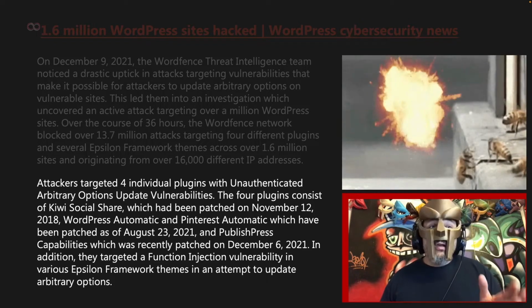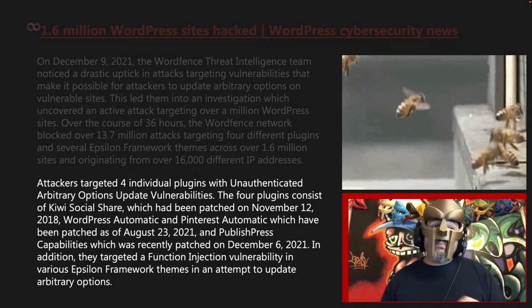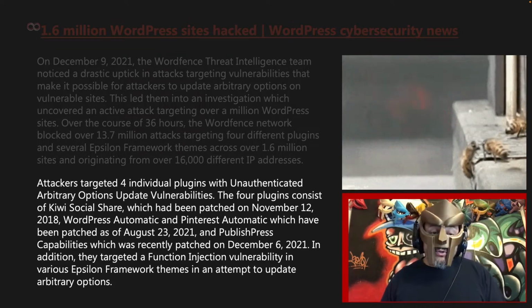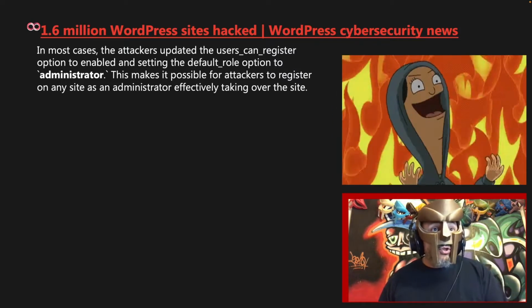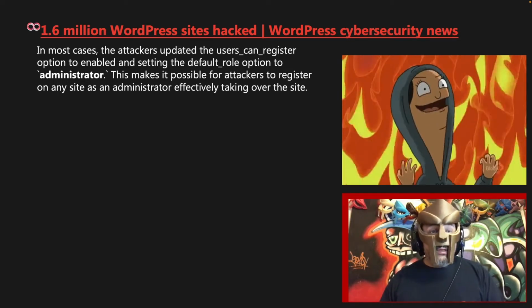In addition, they targeted a function injection vulnerability in various Epsilon Framework themes in an attempt to update arbitrary options. In most cases, the attackers updated the users can register option to enabled and set the default role option to administrator. This makes it possible for attackers to register on any site as an administrator, effectively taking over the entire site.